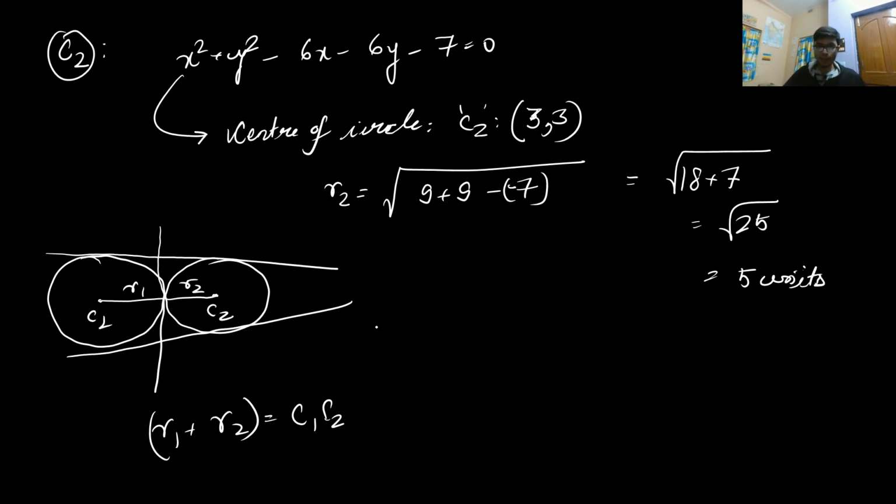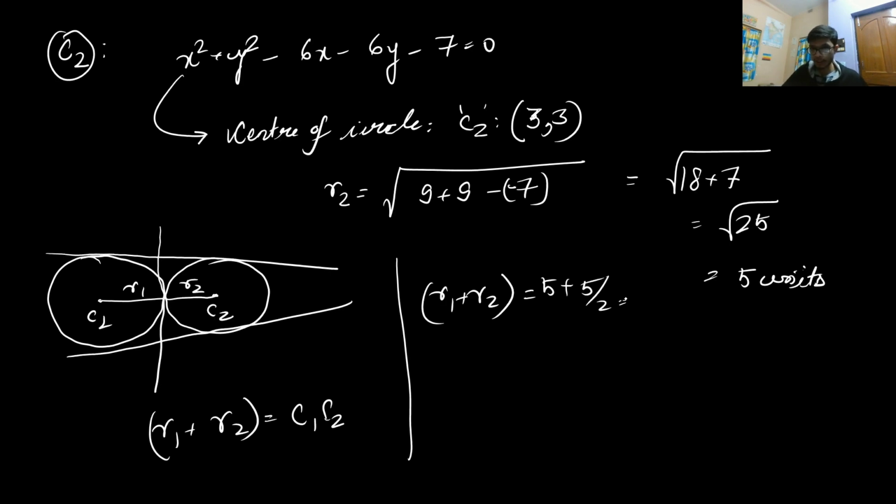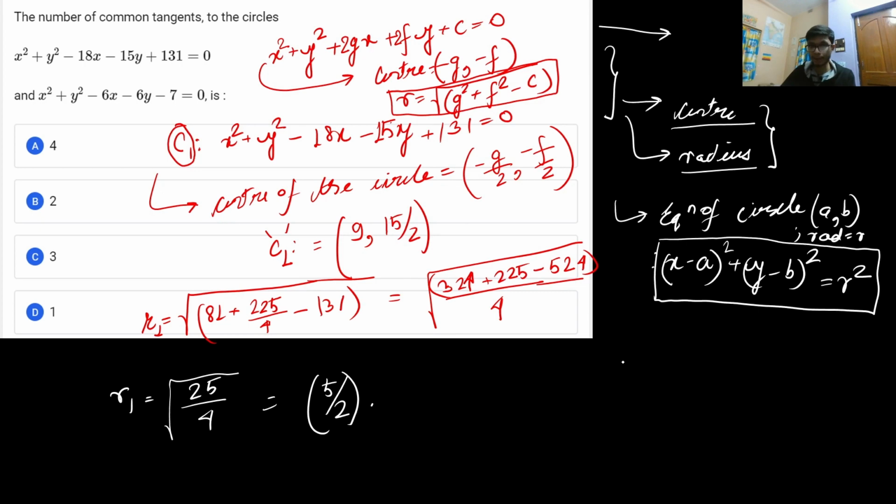All right. So let me check for the solutions. If I perform the r1 plus r2 term, r1 plus r2 is basically equal to 5 plus, and the previous one is 5 by 2. So this will give me 15 by 2. So the sum of the radii is basically 15 by 2 units, and also I need to find the center to center distance, that is c1 and c2. So for the first center, it was 9 comma 15 by 2.